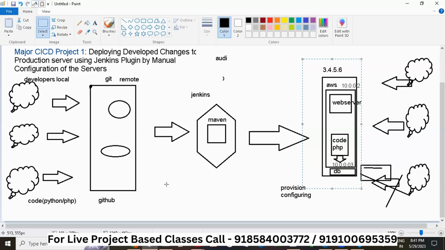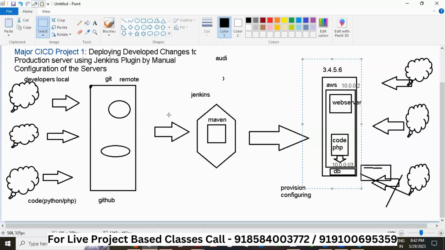Now suppose we are working for some renowned company, and Flipkart gave this project to this company, right? So how many hours do we have to implement it? We have to implement it in 10 hours. You will be given how many hours you have to implement. So you have to know the remote repository.